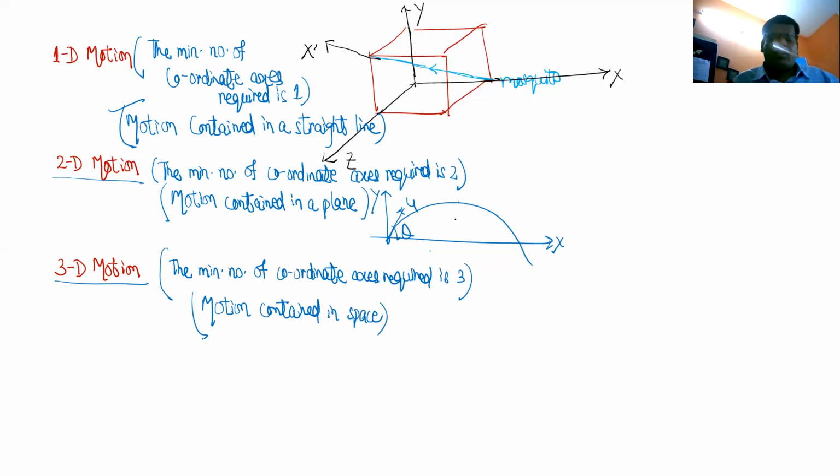Okay, got it? Example: a monkey jumping. Is that clear?